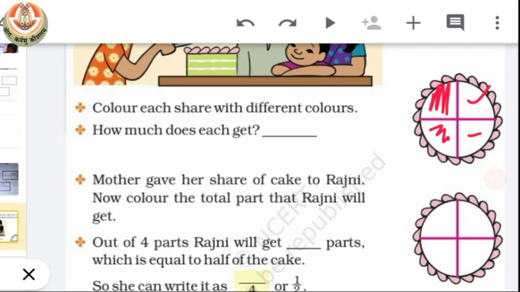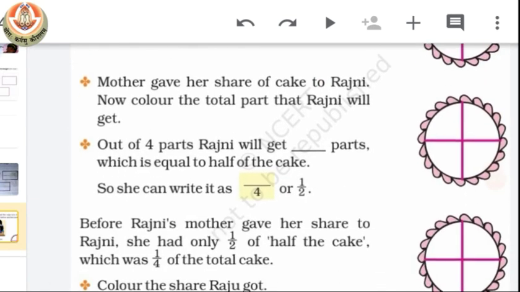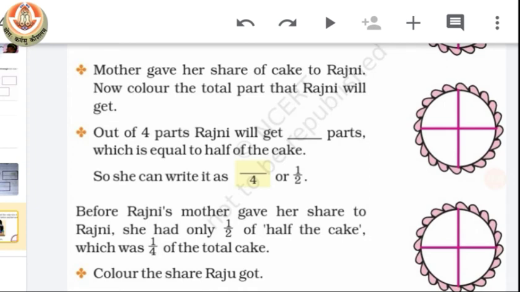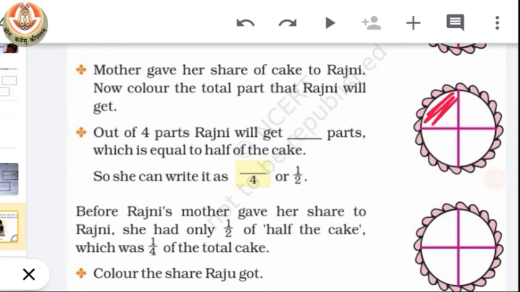After this, how much does each get? We have to answer. So we all know that if we have a whole, a cake, and we divide it into 4 equal parts, each one will get the quarter part of that cake, which is 1/4. Now the next question is, mother gave her share of cake to Rajni. Means if it is Rajni's share and it is mother's share, now Rajni has this much share of cake.